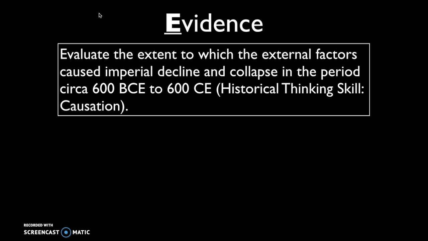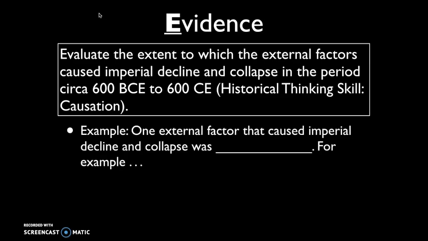All right, so let's look at this prompt. Again, evaluate the extent to which external factors caused imperial decline and collapse in the period circa 600 BCE to 600 CE. Now, what I want you to do is take this topic sentence, one external factor that caused imperial decline and collapse was, and I want you to complete that thought, and then I want you to write some evidence. So for example, and then I want you to complete that. So take a minute, pause the video, and try and identify a few different examples. So you should hopefully have maybe 1 example, a second example, and hopefully maybe even a third example that can help support the claim that you're making.